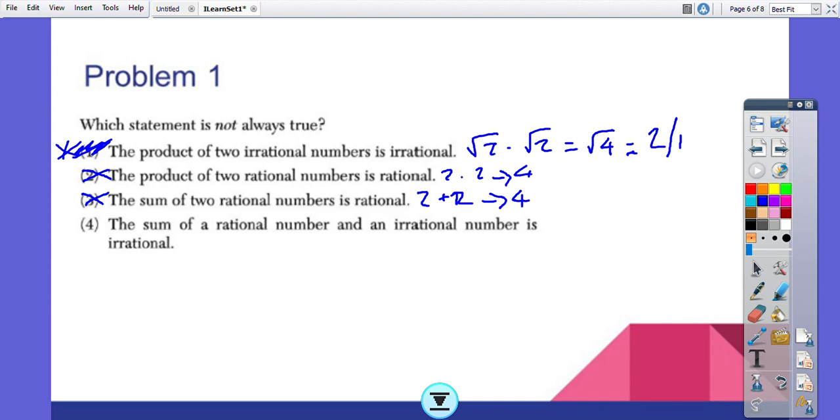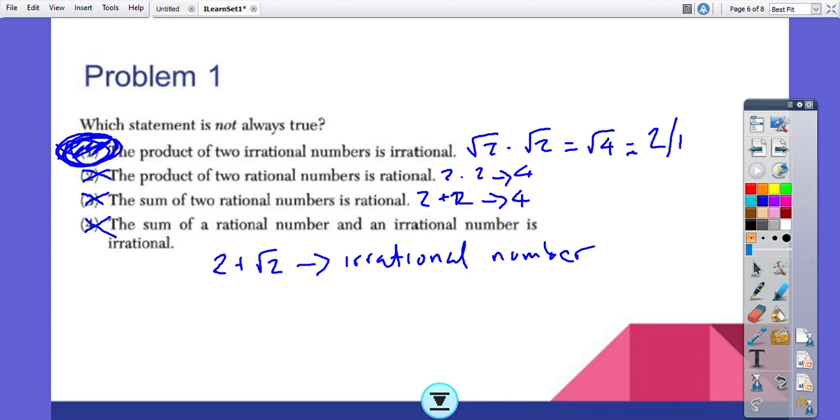Okay, the fourth choice says the sum of a rational number and an irrational number is always irrational. So I can think of 2 plus the square root of 2 will yield an irrational number.